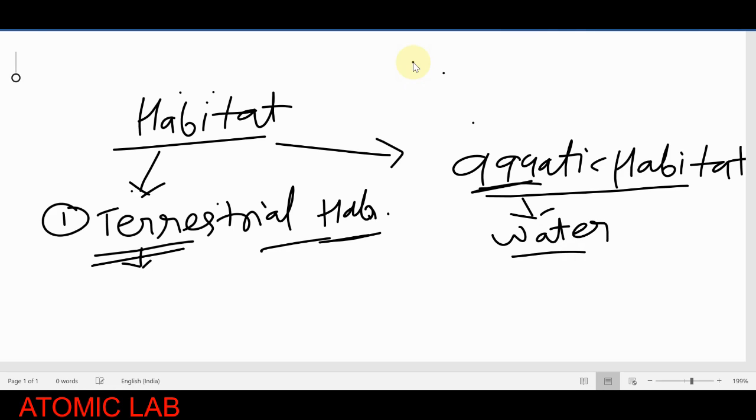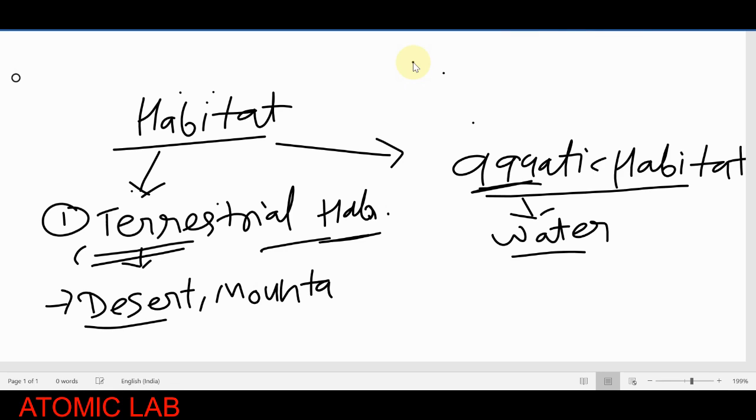We can further classify them into a few groups. Among terrestrial habitats, we have seen there are different types of land surface. For example, the desert is also a land surface, but it is completely different from the mountain surface. The mountain is also a terrestrial surface because land is present there. So we classify terrestrial habitats further into desert, mountain, and forest. These are the different types of terrestrial habitat.